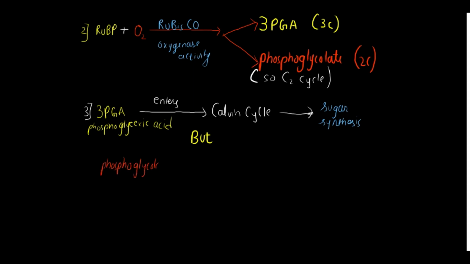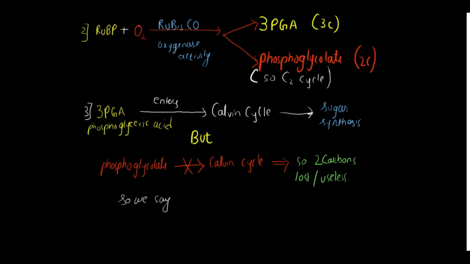As it is a 2 carbon compound, it is unable to enter into the Calvin cycle. And if it is not entering the Calvin cycle, that carbon which was fixed in phosphoglycolate is useless, or it is lost by the plant. So that is the reason we say photorespiration steals the carbon.